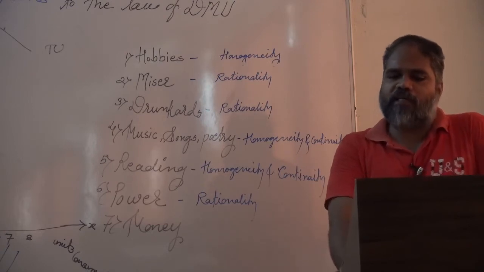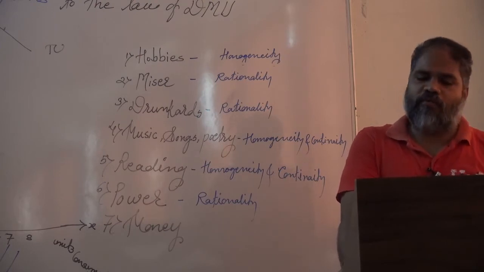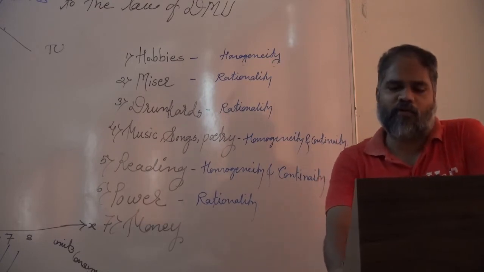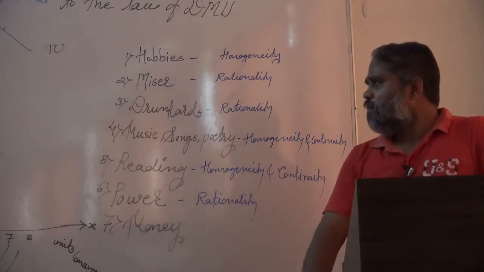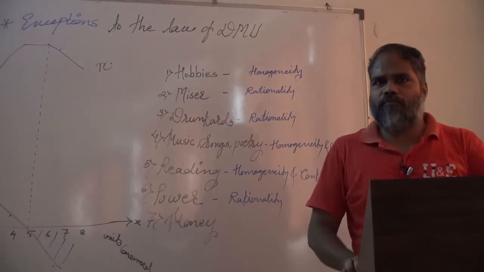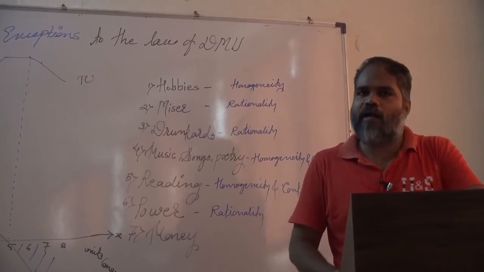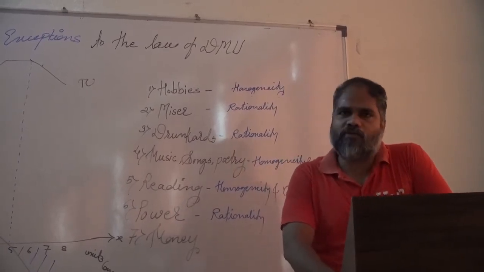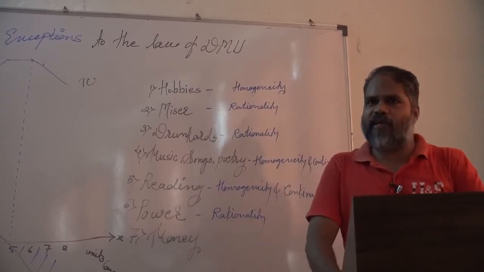But in fact, as per the assumptions of homogeneity and the continuity of the law of DMU, if such people are asked to read the same book continuously, the marginal utility will fall and the law of DMU will be applicable. So strictly speaking, a reader derives more and more satisfaction by reading different books.